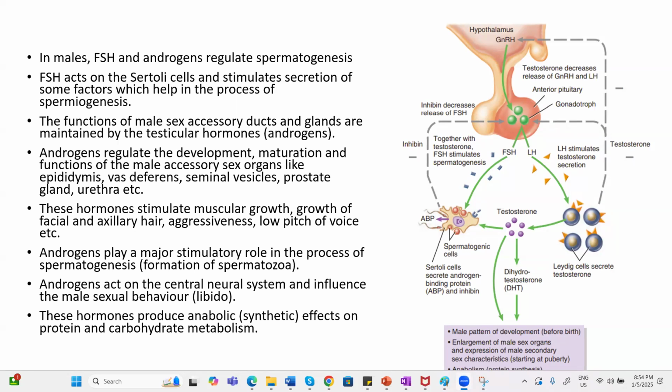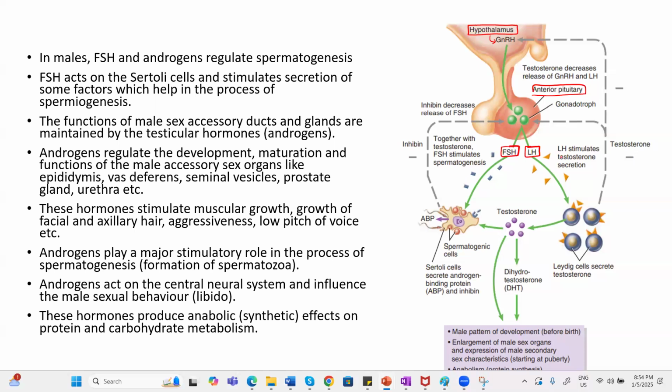In this video, we are going to study hormonal control of spermatogenesis and the functional role of androgen. Now see here, the hypothalamus, which is the master of masters, will release GnRH. GnRH will target the anterior pituitary, and from the anterior pituitary two hormones will be released, that is LH and FSH.